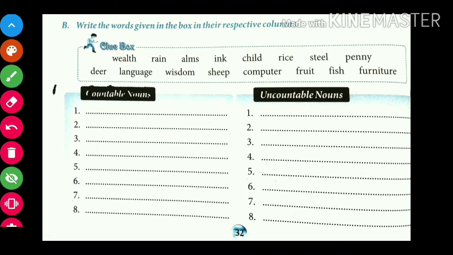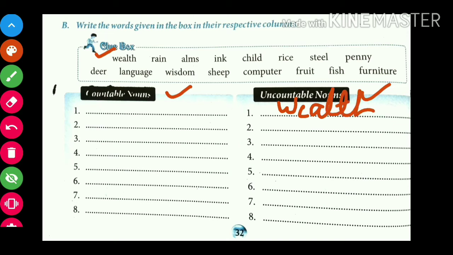Here some words are given in the box. You have to identify whether the given word comes in the countable nouns or in the uncountable nouns. Okay students, so here the first word is wealth. Can we count wealth? We cannot count the wealth, so wealth will come here in uncountable noun. Okay, we will write wealth over here.